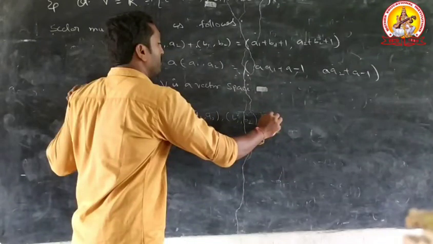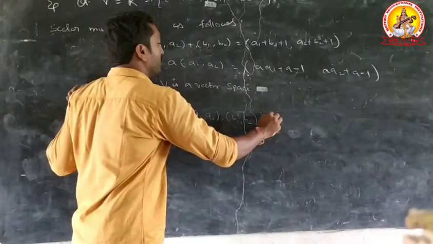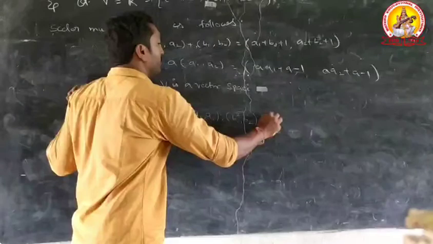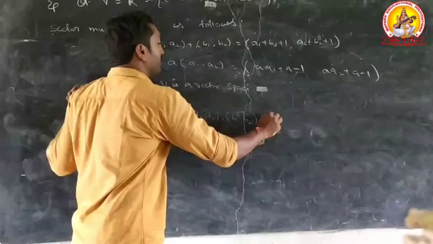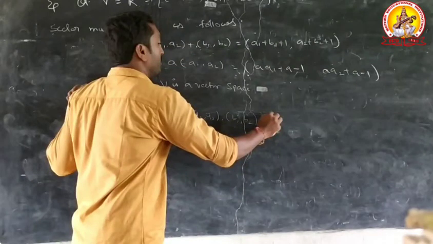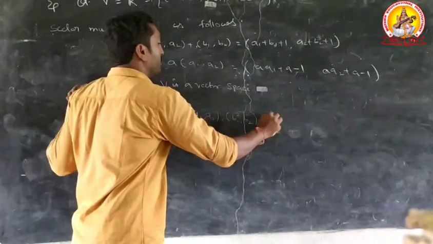Apply the multiplication condition: that equals ((a+b) into a1 plus a plus b minus 1, (a+b) into a2 plus a plus b minus 1).